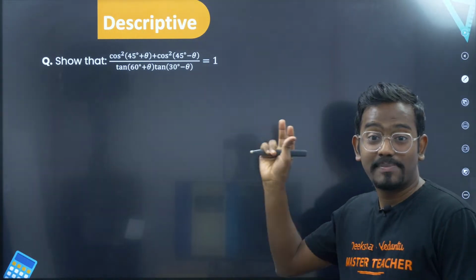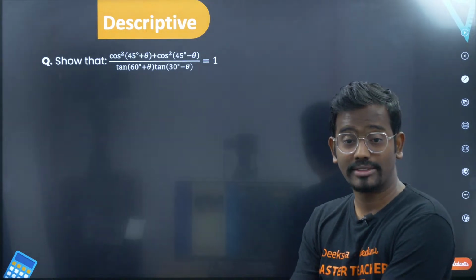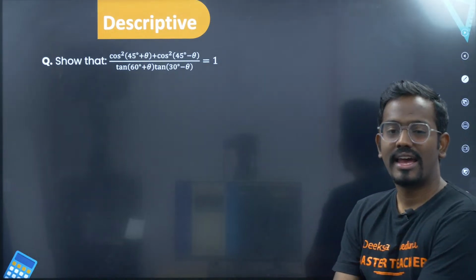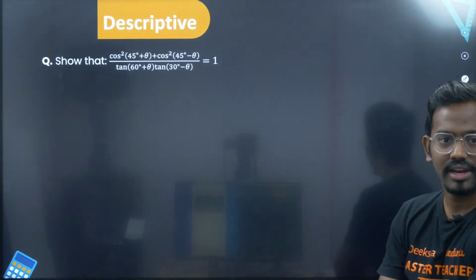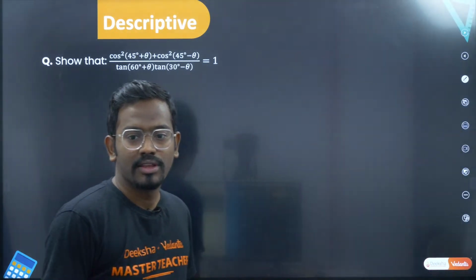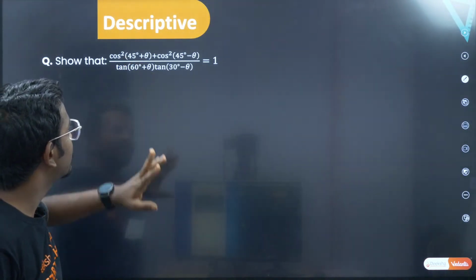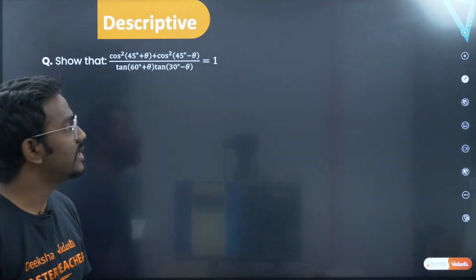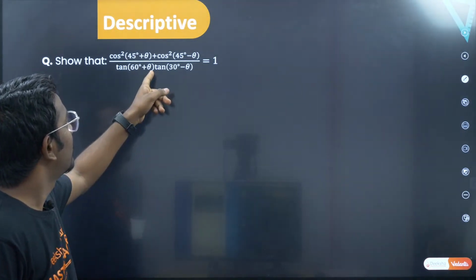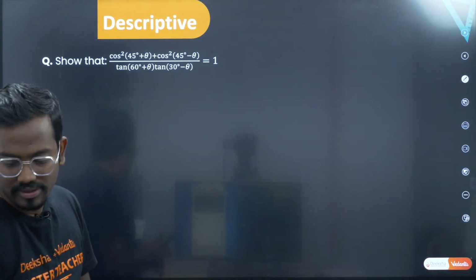Show that. These are the special type of questions that can be asked in trigonometry. Show that, prove that. So these are proving problems where you will have to take LHS and arrive at RHS, right? Or you can start with RHS and arrive at LHS. Both are fine. So let's take up question number 1. This says cos square of 45 plus theta plus cos square of 45 minus theta, divided by tan of 60 plus theta into tan of 30 minus theta, right? So these are the questions.